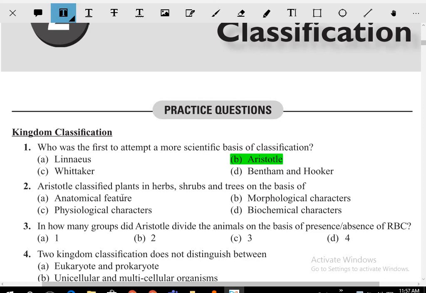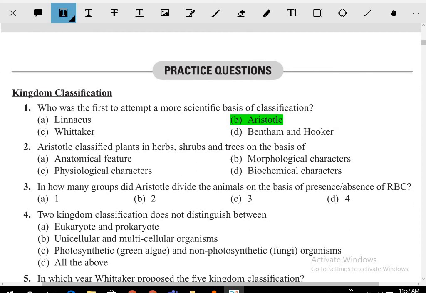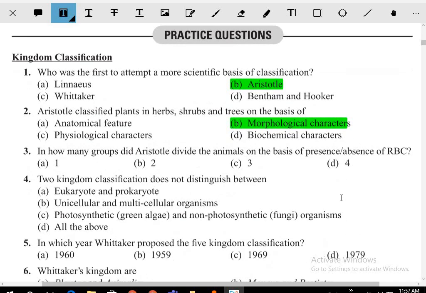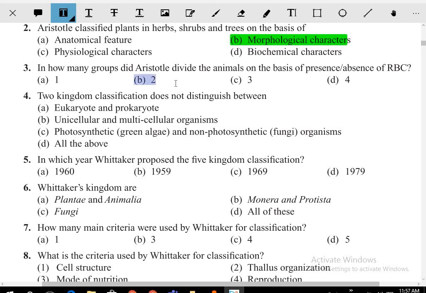Aristotle classified the plants into trees, herbs, and shrubs. On the basis of what? On the basis of morphology, because he used size and woody stems, and he told that external features. In how many groups did Aristotle divide the animals on the basis of presence of RBCs? The answer for this is two.